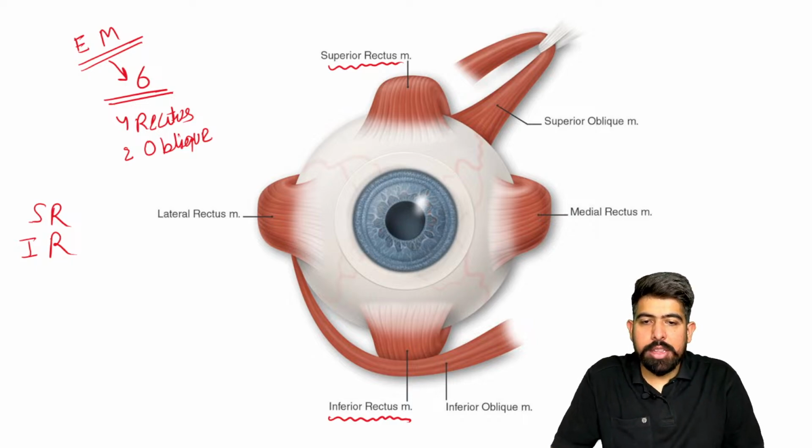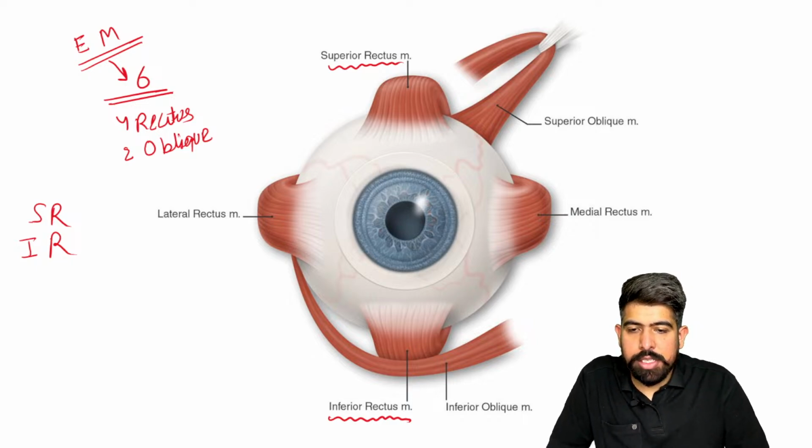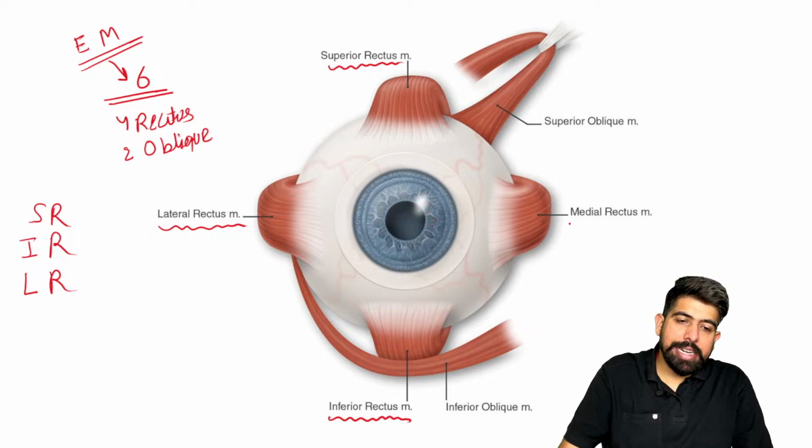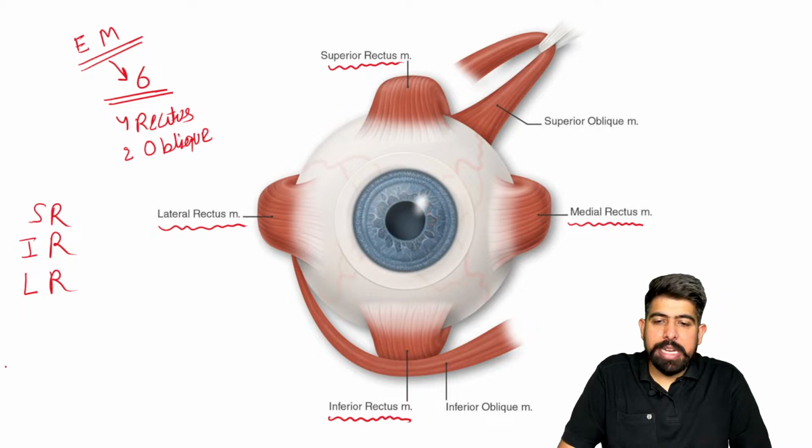Now on the lateral side, we have the lateral rectus muscle. You can see here, this is on the lateral side. Which muscle do we have on the medial side? This is known as your medial rectus muscle.